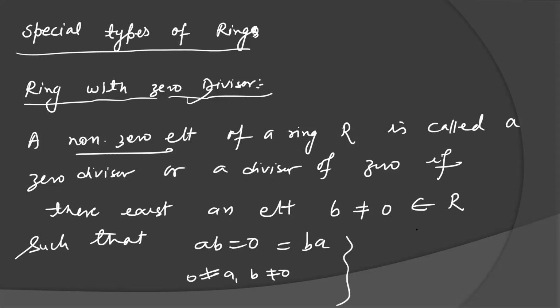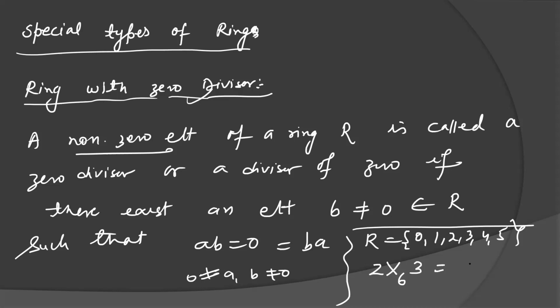Is it possible? Yes. Like in the previous example, if you take 0, 1, 2, 3, 4, 5 and you take 2 and 3 in multiplication modulo 6, their remainder will be 0. 2 times 3 is 6, divided by 6, the value will be 0. And you can see that this is the A element, this is the B element, both elements are not equal to 0, but their multiplication modulo value is giving 0. So 2 and 3 are the zero divisors of ring R.